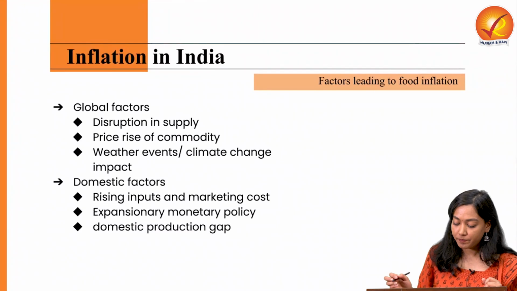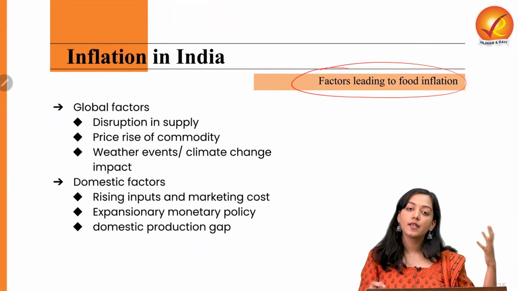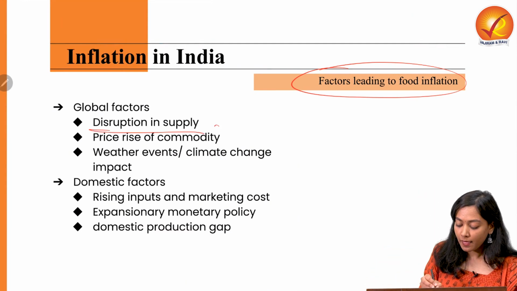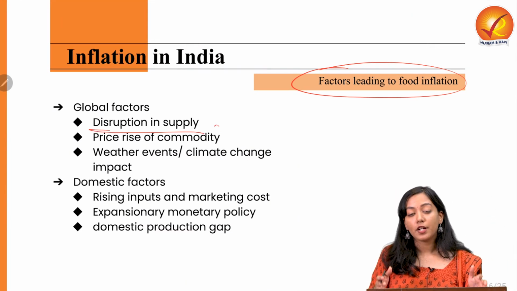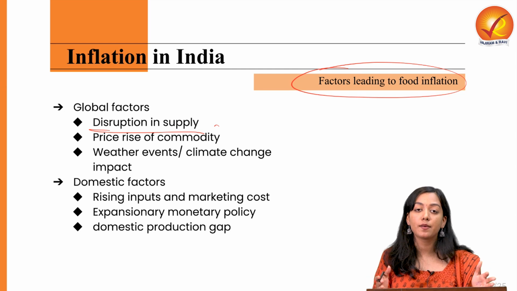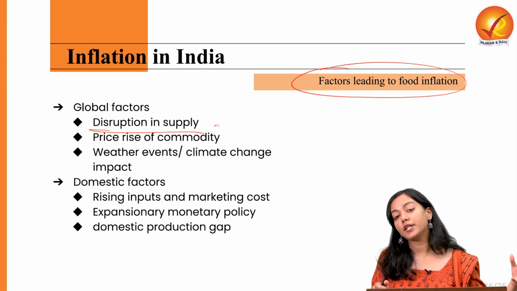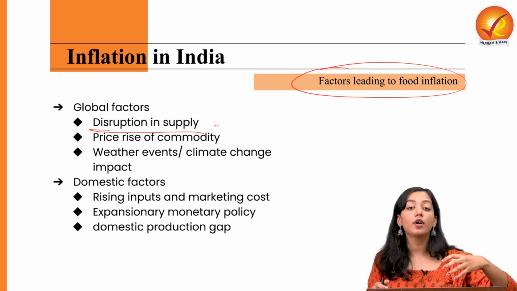Okay. Let's talk about factors leading to food inflation in India. There are some global factors, for example, the Russia-Ukraine war has been going on. Also, the pandemic took place, due to which supply chain and logistic disruption took place. Therefore, not only was the production of these commodities compromised, but also their prices got very inflated.